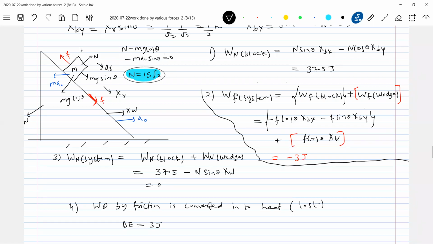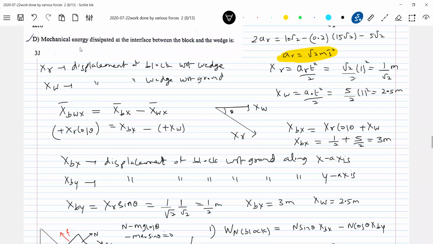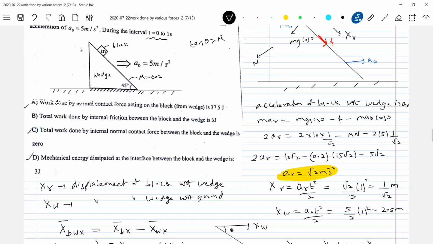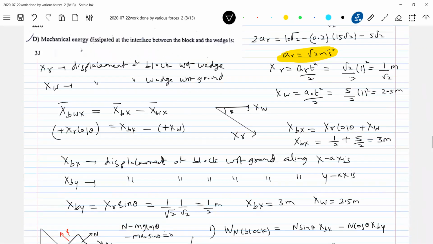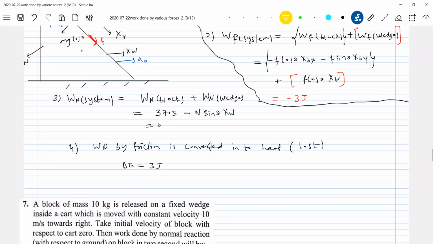Again, it's testing your basics of laws of motion. The displacement of the block with respect to the wedge, we have already discussed. The similar idea is testing you once again. Whenever a block slides on an inclined plane and the wedge is moving, keep that idea in mind, because in every chapter that will get repeated. Okay, now we'll take the next one. Able to understand the meaning of mechanical energy dissipated?